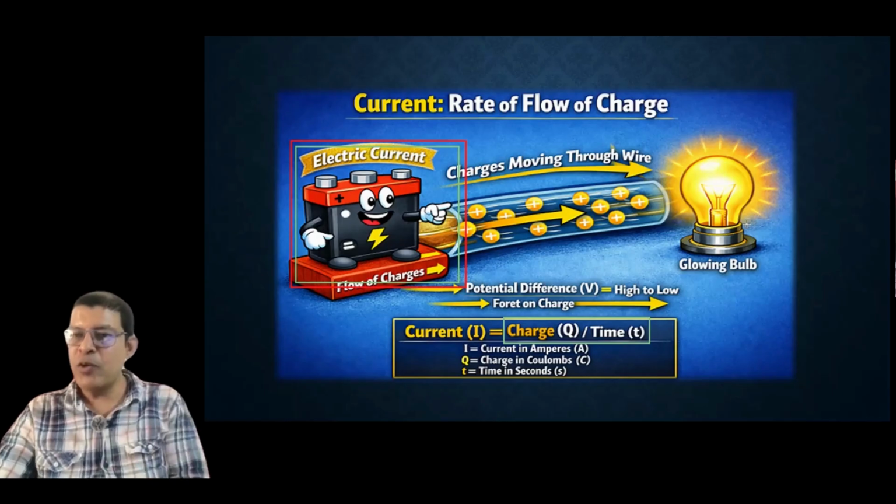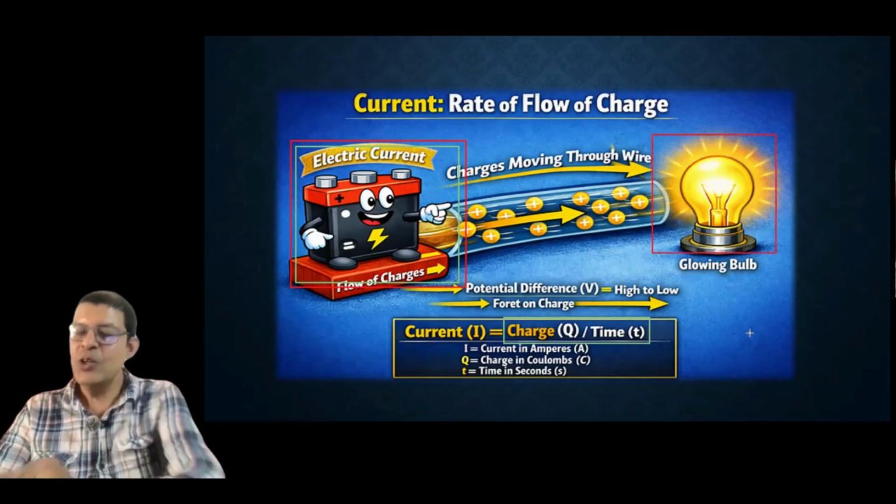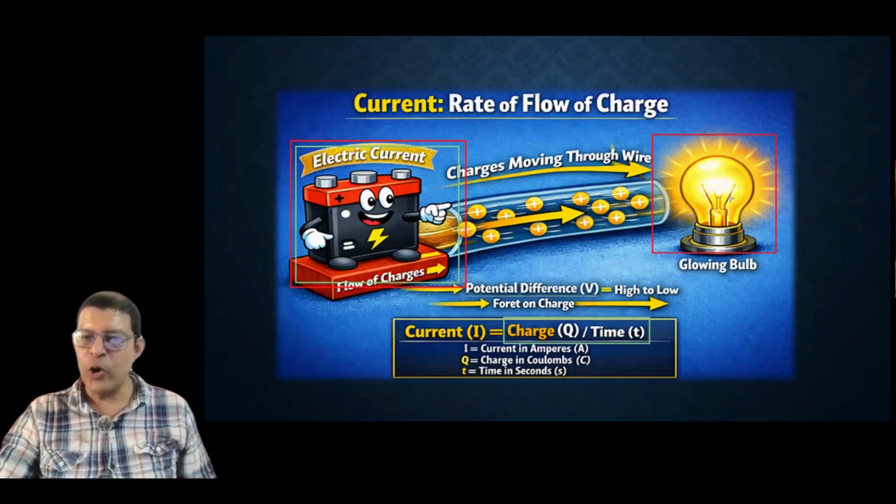And because of that movement, what will happen? The light will glow in the bulb because of the current flowing through that wire from the battery. And the total current is given by charge by time. Okay.